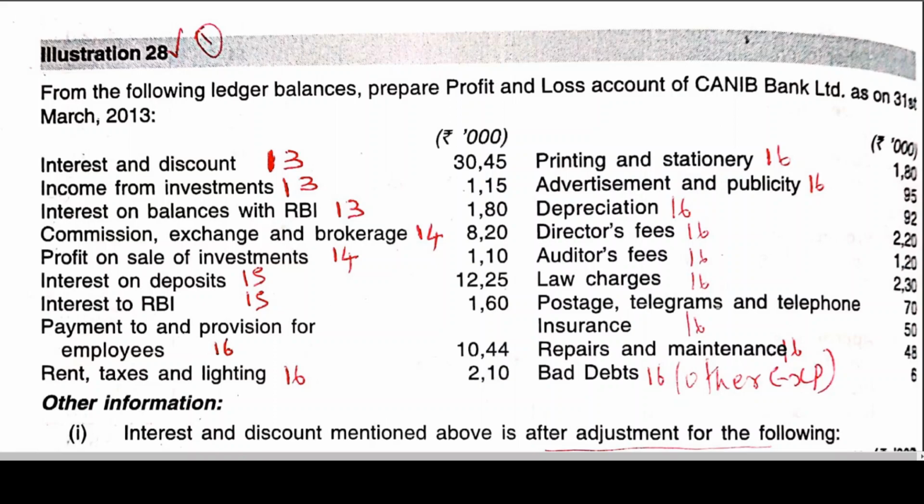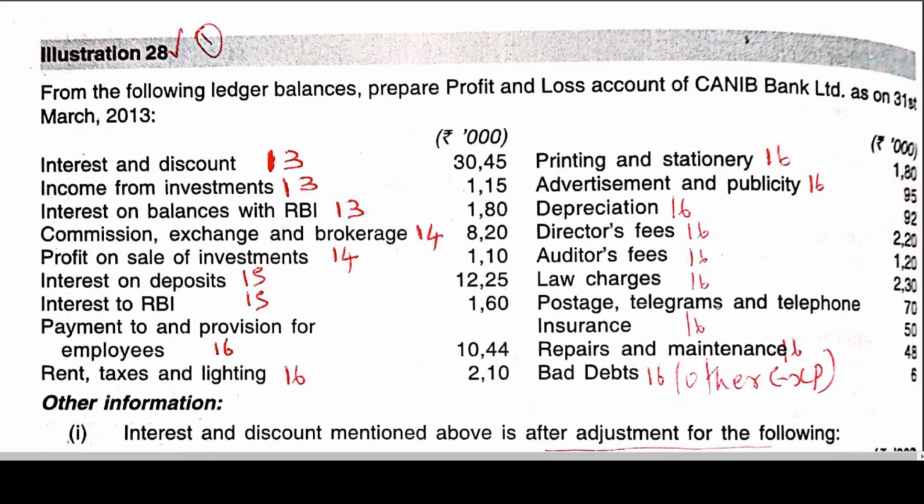Depreciation, 16. Director fees, 16. Auditors fees, 16. Law charges, 16. Postage, telegrams and telephone is also 16. Insurance, 16. Repairs and maintenance, 16. Bad debts we treat as other expenses, that comes under the format, you know that we have learned already. PRP, add, all prio. I think you remember that format. Remember that.